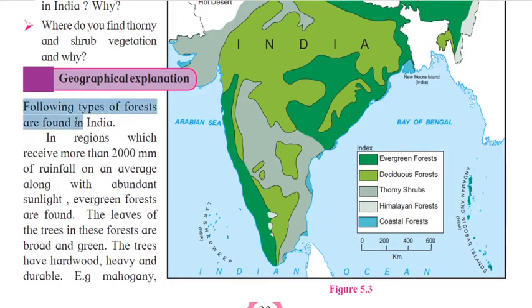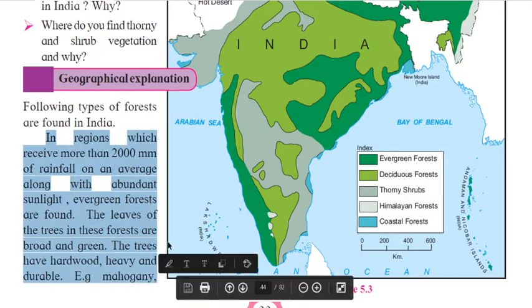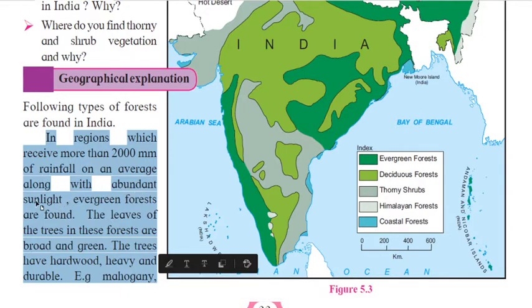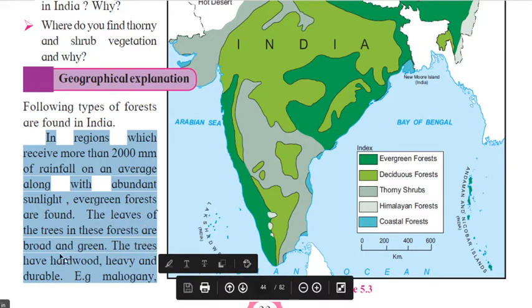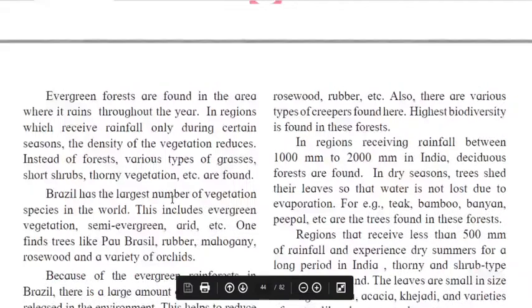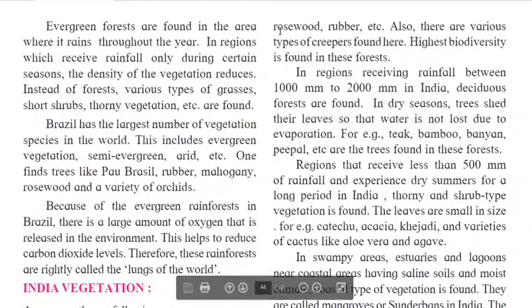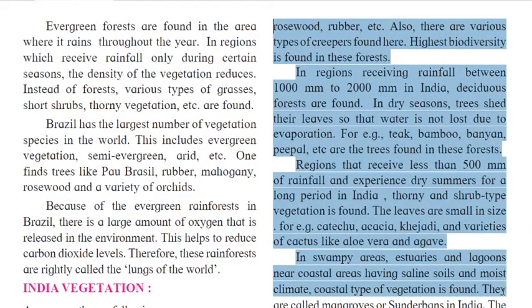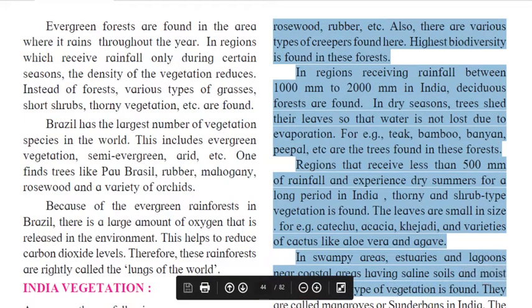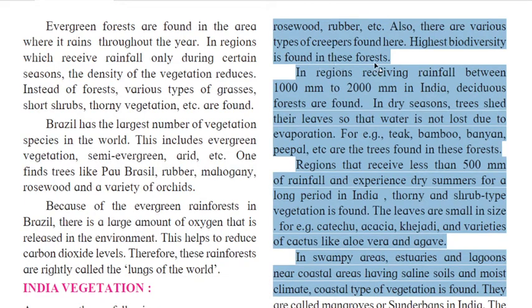So the following types are found in India. In a region which receives more than 1000 mm rainfall on an average, along with abundant sunlight, evergreen forests are found. The leaves of the trees in this forest are broad and green. The trees have hardwood, heavy and durable. Examples are mahogany, rosewood, rubber, etc. Also, there are various types of creepers found here. High biodiversity is found in this forest.